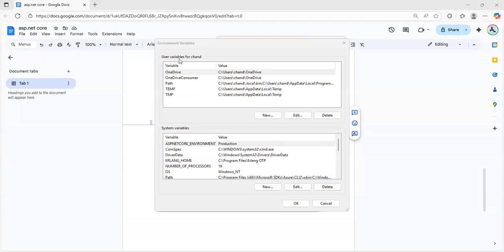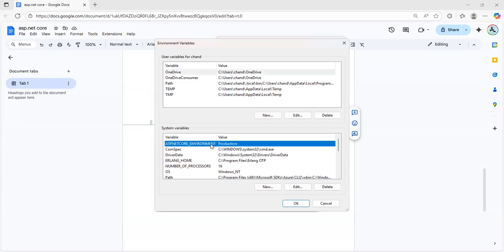This is the environment variable. Just type environment variable in the search panel, and open it. Here is the system variable.